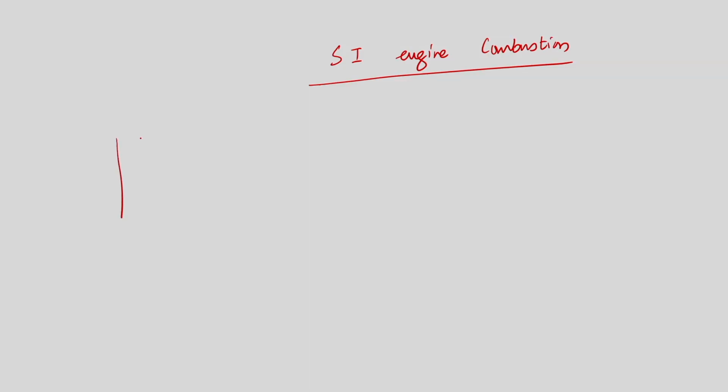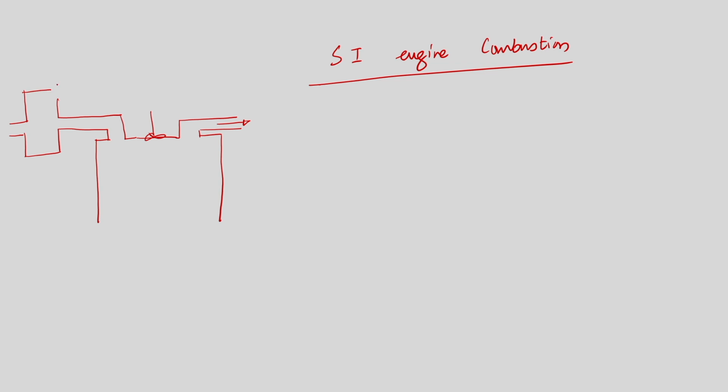Now, if I try to draw a schematic of SI engine combustion, we have the SI engine cylinder, this is the spark plug, and this is fuel, this is air.